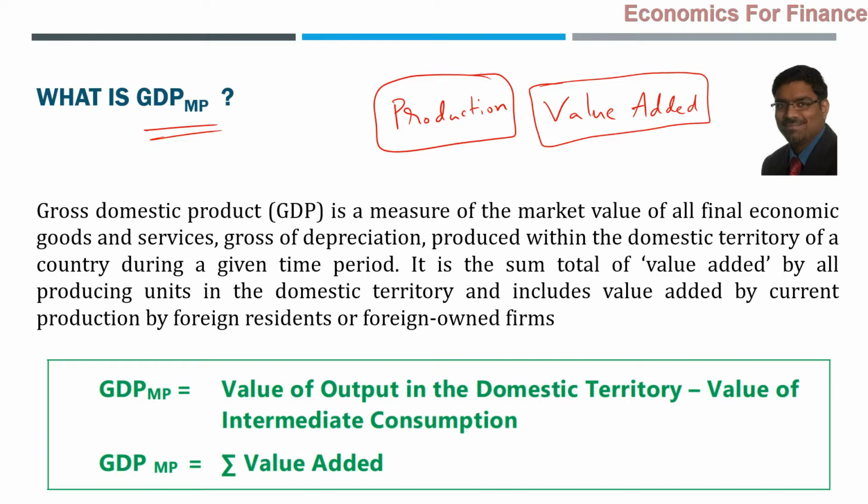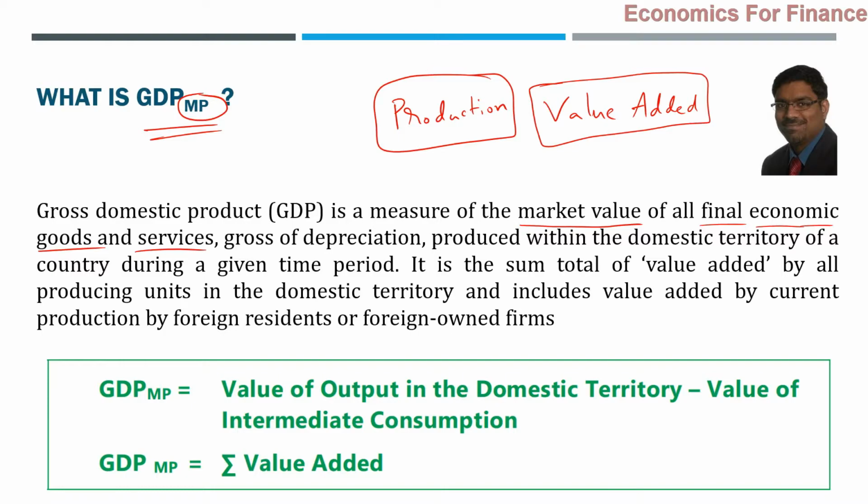What is this GDP at market prices? It is the measure of market value. That is why we are calling it MP, market prices. It is the market value of what? All final economic goods and services. Final is another word used, meaning there might be some goods which are not final, that we have to look at. And economic goods, as we already discussed, is a different point.